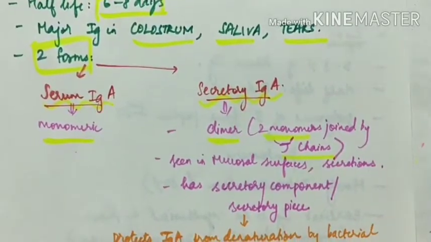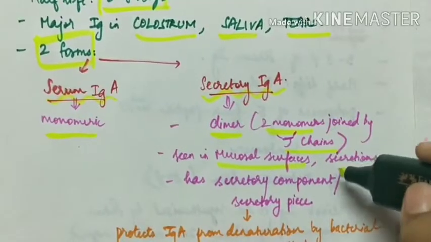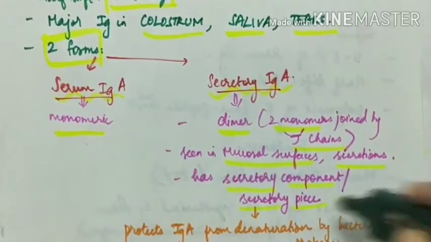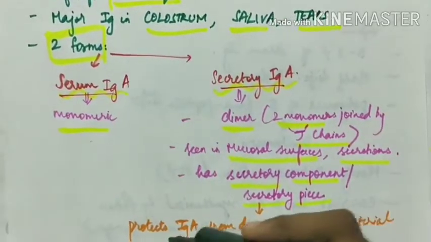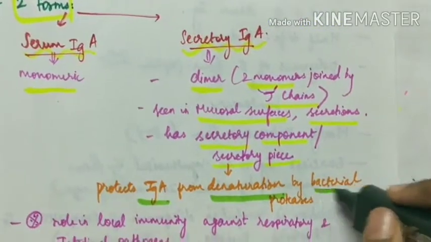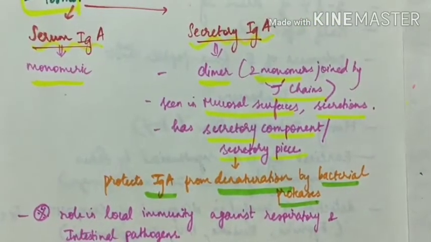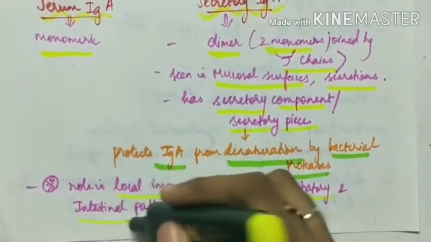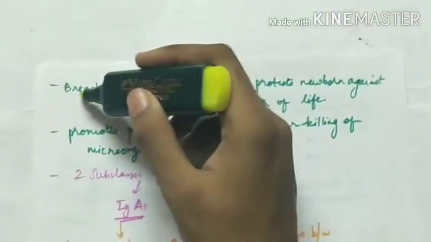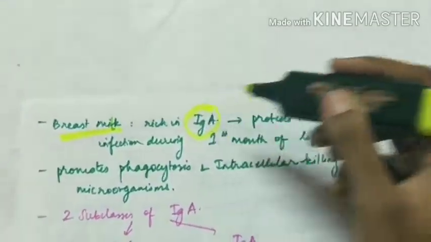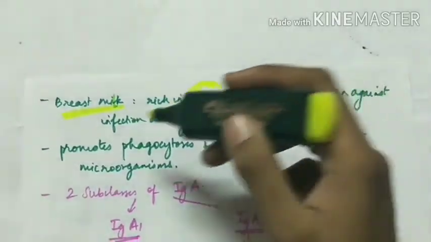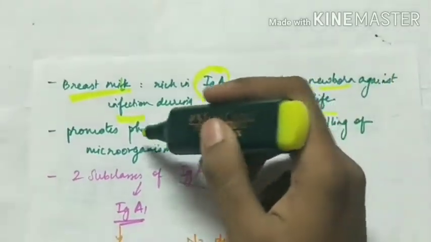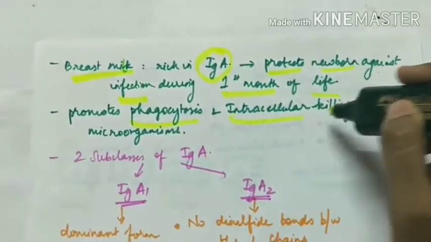The secretory IgA is seen in mucosal surfaces and secretions. It has a secretory component or secretory piece. This secretory piece protects immunoglobulin A from denaturation by bacterial proteases. And this has an important role in local immunity against respiratory and intestinal pathogens. Breast milk is rich in immunoglobulin A, which protects the newborn against infection during the first month of life. Immunoglobulin A promotes phagocytosis and intracellular killing of microorganisms.